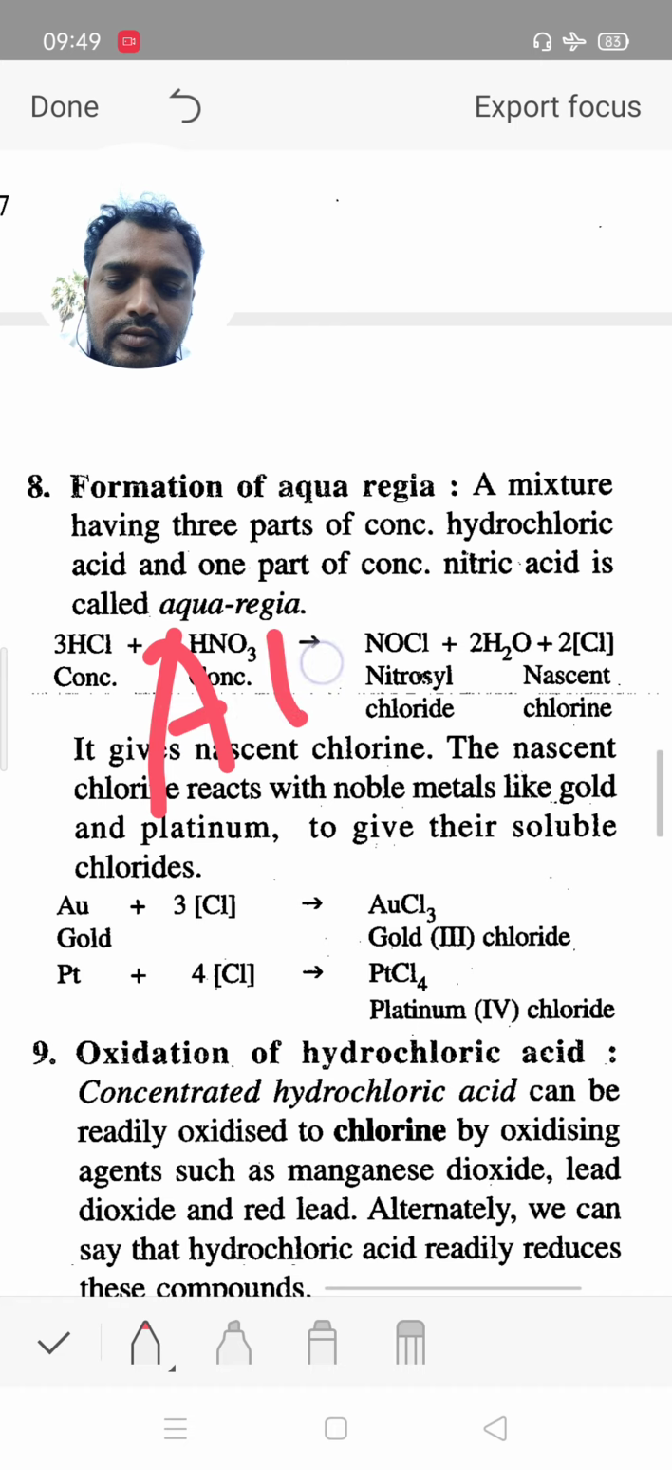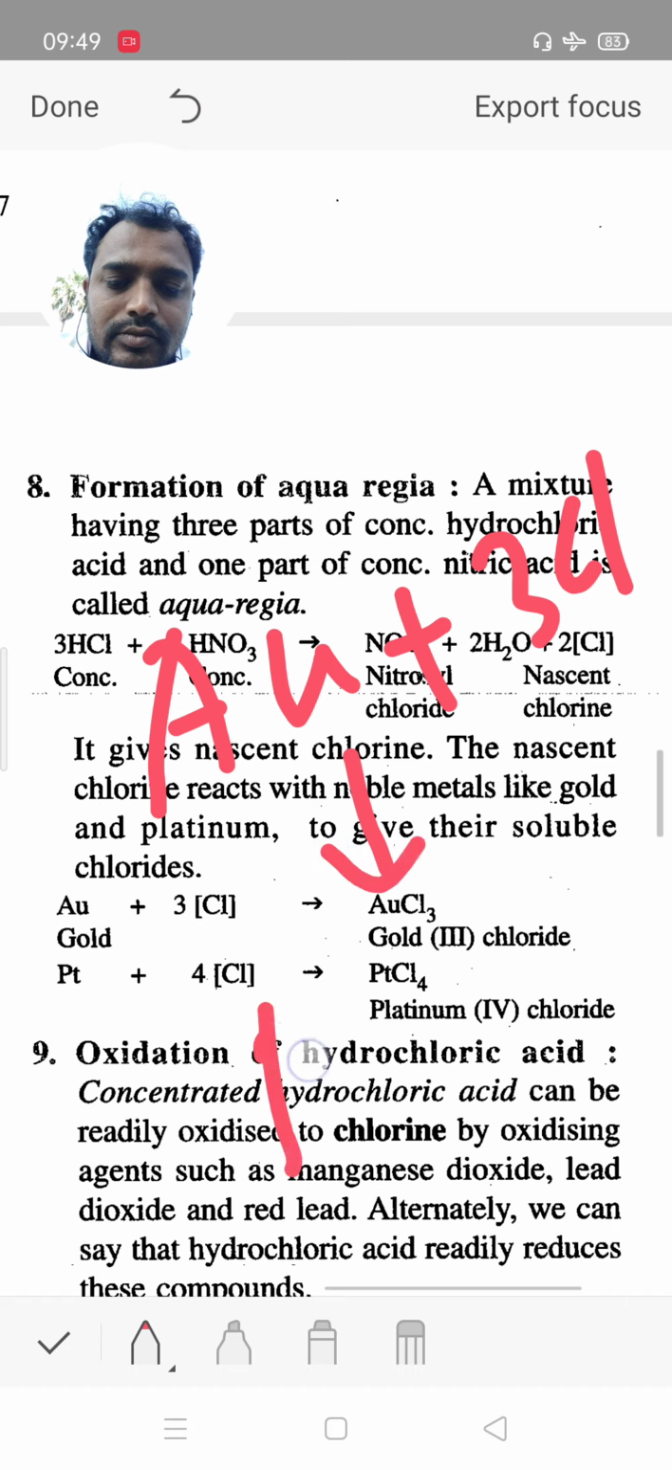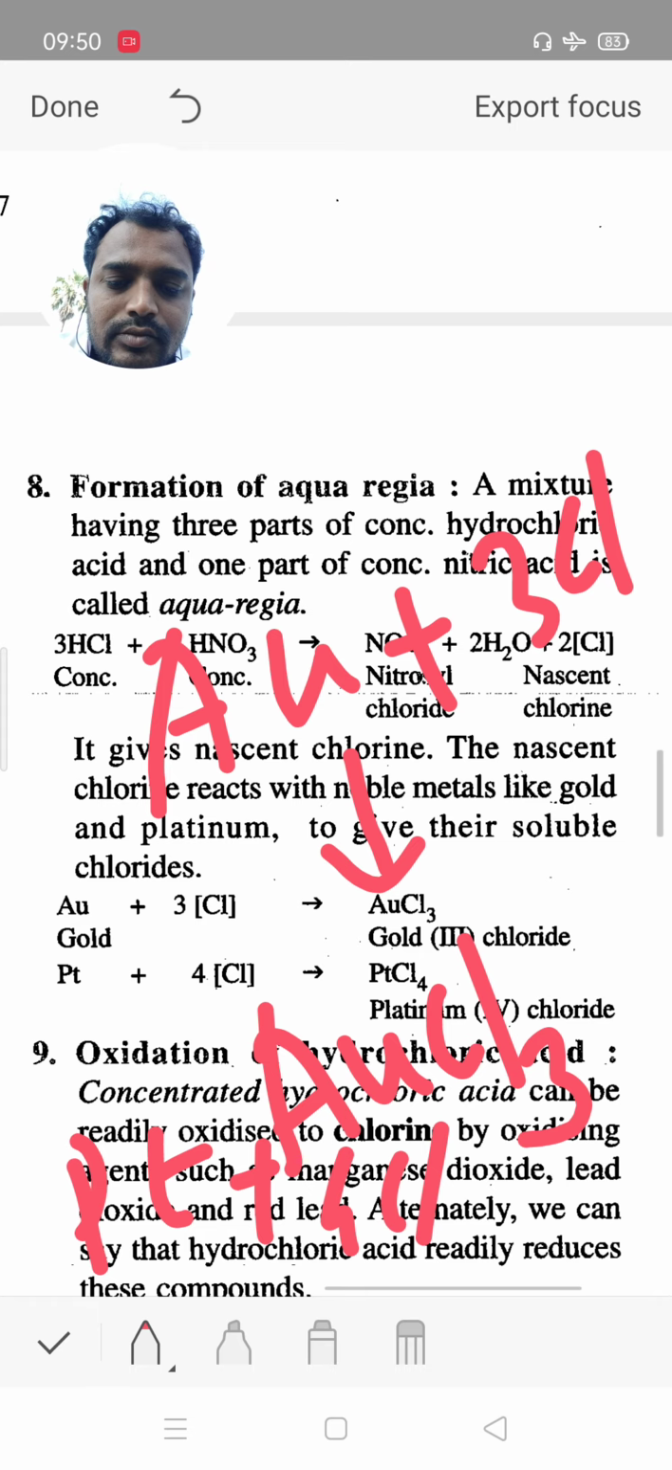Now, gold, Au aurum, uses 3 nascent chlorine to give AuCl3, gold 3 oxidation state chloride. For platinum we use 4 nascent chlorine to give PtCl4, oxidation state of platinum 4, and gold 3. Nascent chlorine combined with gold gives AuCl3, nascent chlorine combined with platinum gives PtCl4.